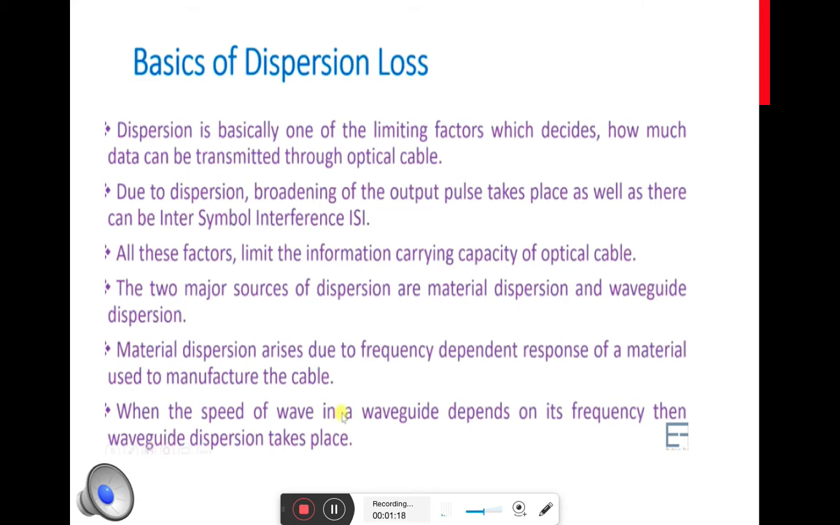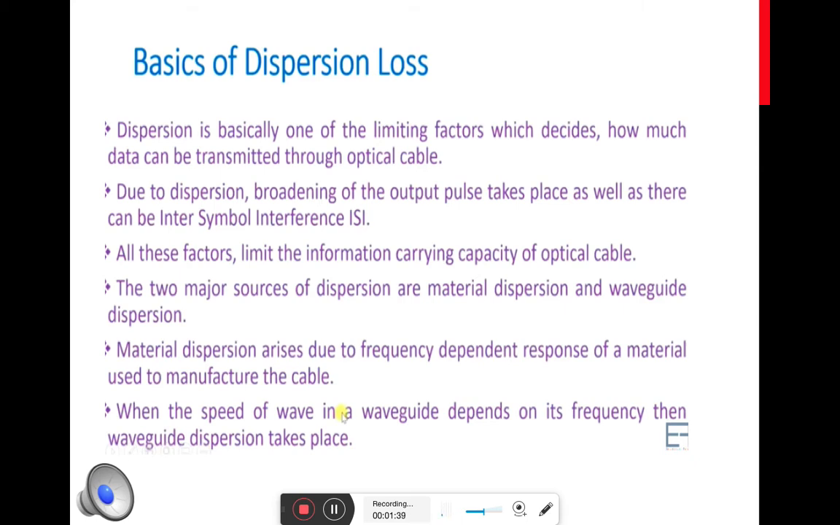Material dispersion is mainly due to the frequency dependence characteristic of the material that is used for the fabrication of the fiber. So the materials that are used for manufacturing of the optical fiber have certain frequency dependent characteristics. Because of that, we have a loss that is called material dispersion loss.